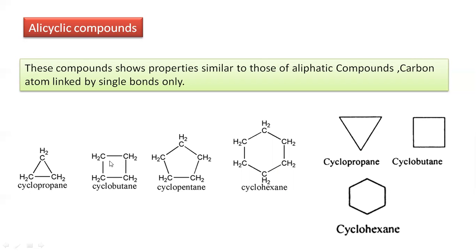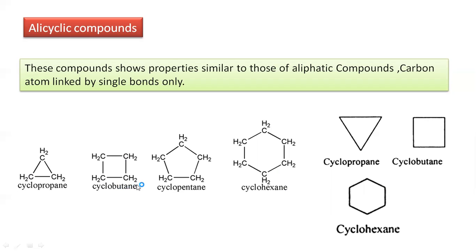What is the change here? These carbon atoms are linked by single bonds only, in ring form. Propane is an example of an aliphatic alkane, but cyclopropane has a ring, so it is an alicyclic compound, and also homocyclic because the ring is made up of only carbon atoms. Cyclobutane has four carbon atoms in a ring, so it is a homocyclic alicyclic compound.